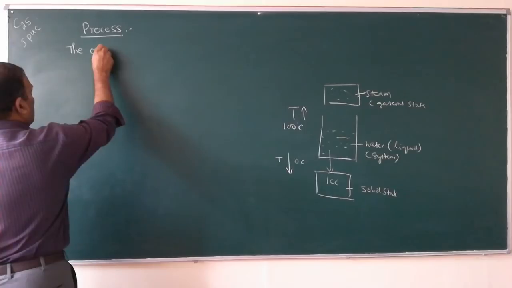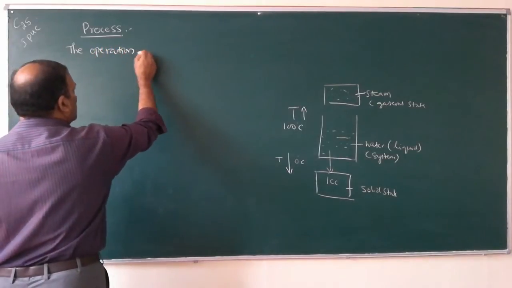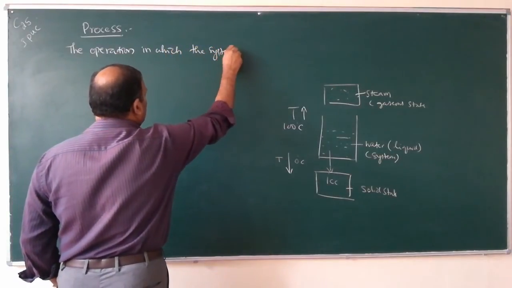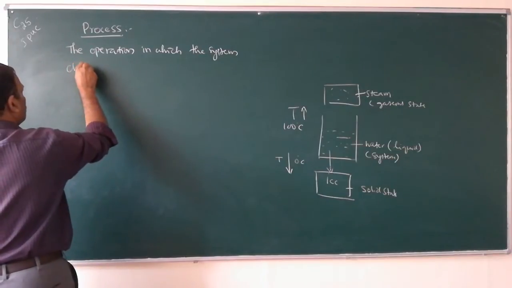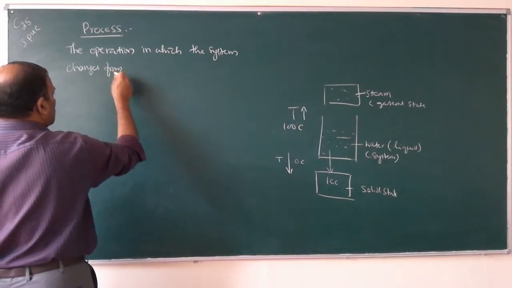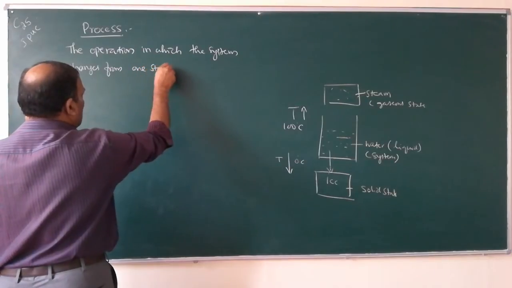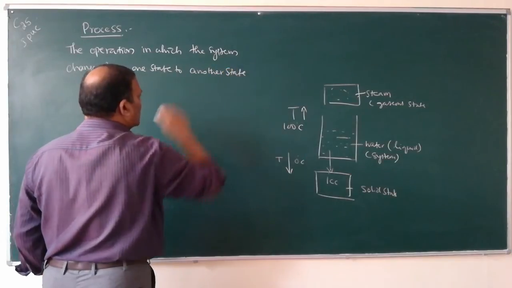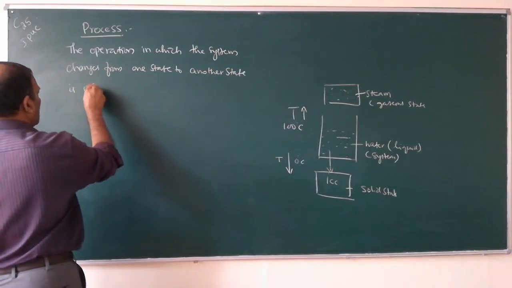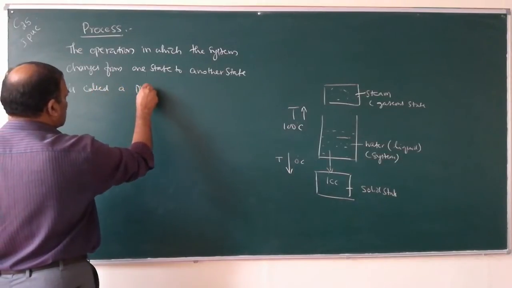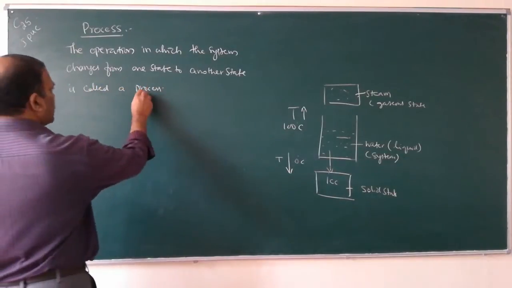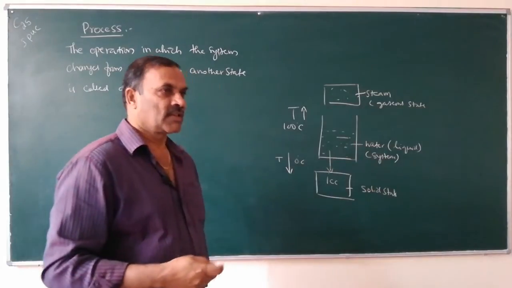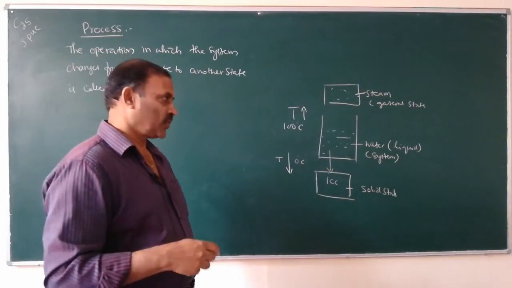The operation in which the system changes from one state to another state is called a process. So if a system changes from one state to another state, that operation is called a process.